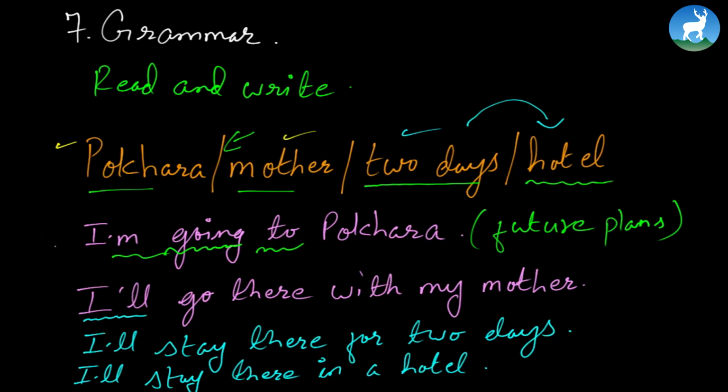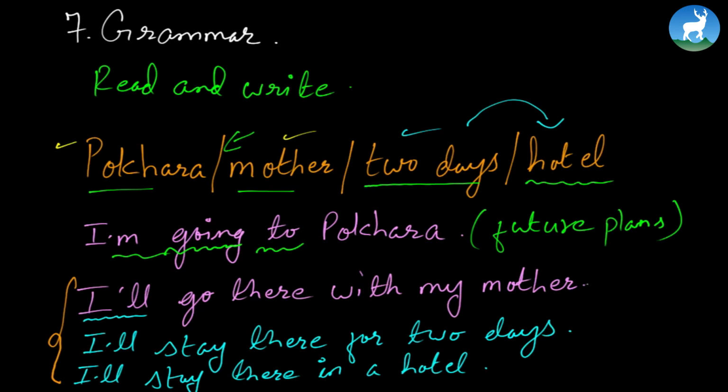But since it's talking about the future plan, I'm going to Pokhara, we regard this as future tense here. And all the three that follow are simple future, with the application of will, meaning someone in the future is going there with his mother and he will stay there for 2 days. I'll stay there in a hotel. The future, however, is indefinite future here. We don't know when. We just know the subject is going to Pokhara.